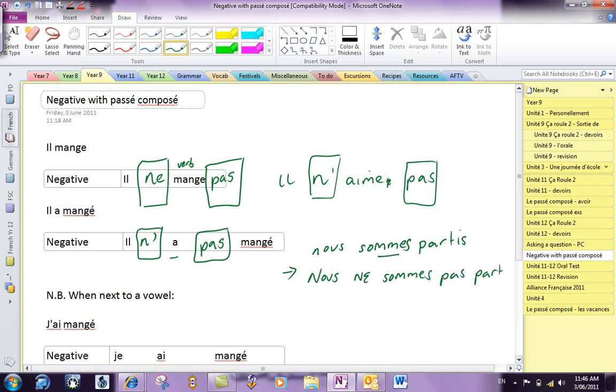Exactly. So we're still sandwiching the verb. Here are our pieces of bread sandwiching the verb. We just need to remember that this is the verb. This is only part of a verb, just as we had before.